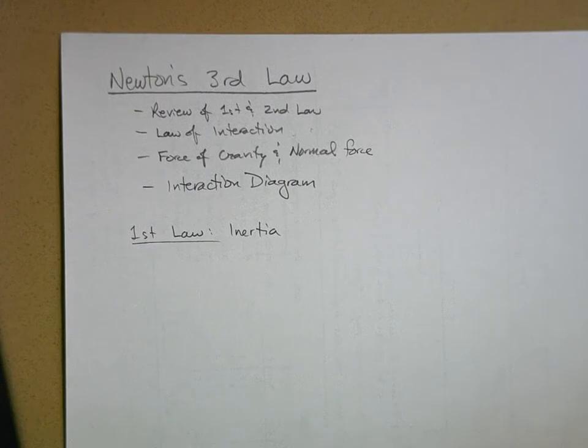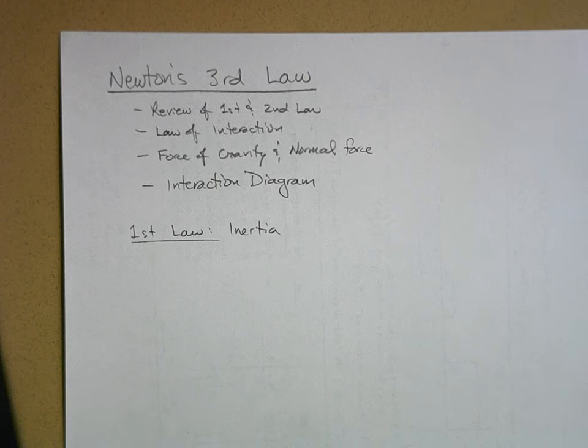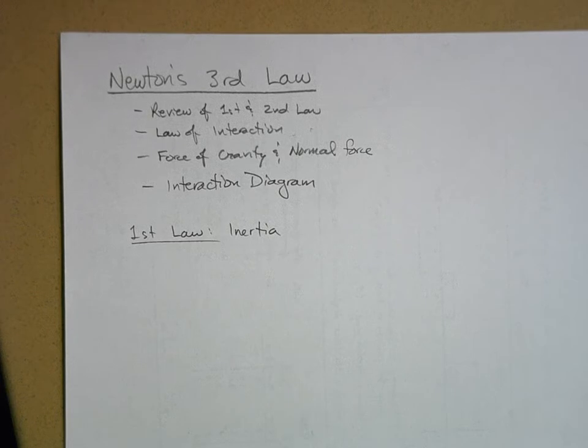If it's in motion, it will remain in motion with constant speed and direction forever, unless something from the outside acts on it. An action is taking place. An agent, some outside agent, is doing something to it, applying a force to it in some way.